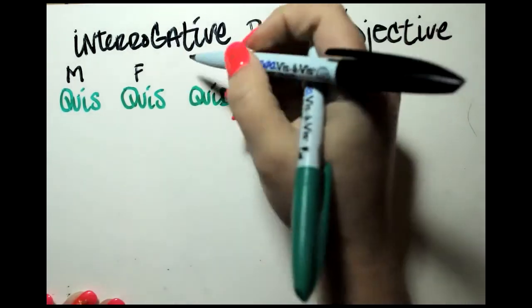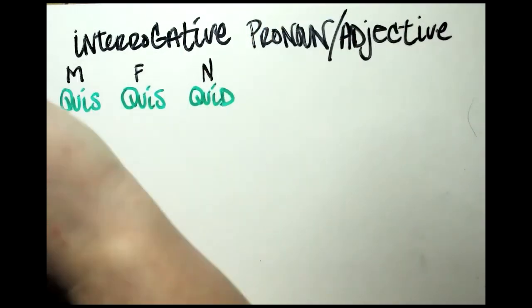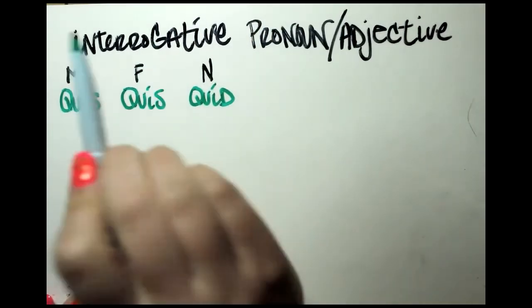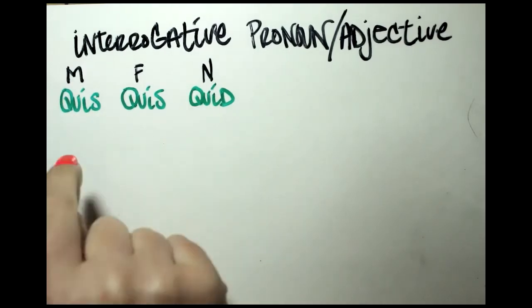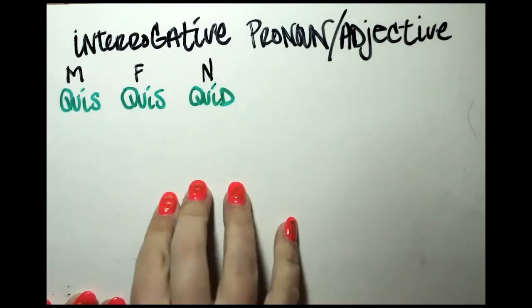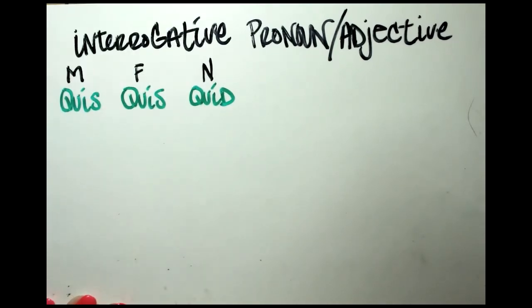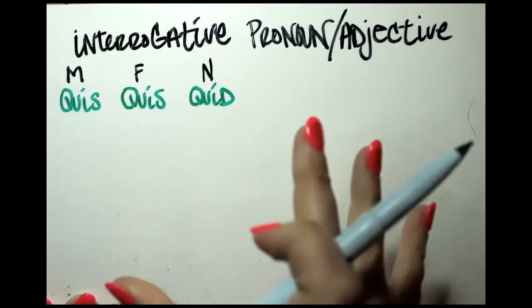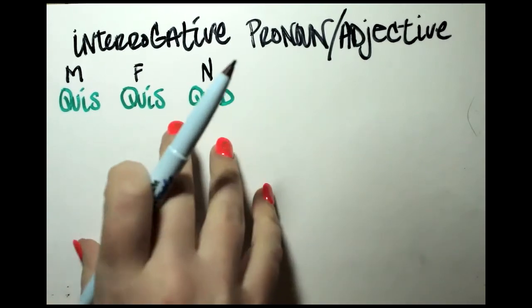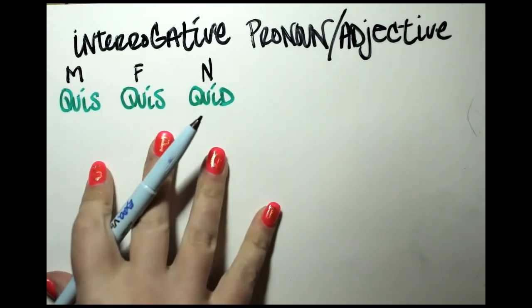Toss a little n up there for neuter. Quis, quis, quid. Those are our nominatives. So who, which, what? Because interrogatives, they're interrogating. They are question words. They're indicating a question, okay?